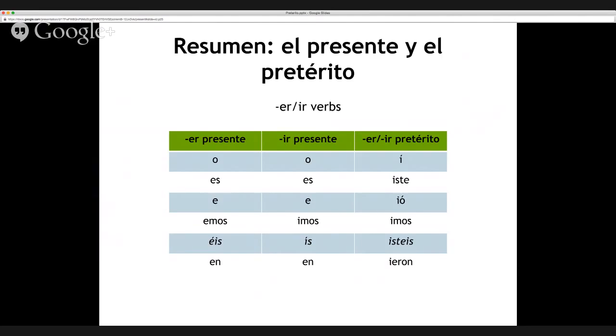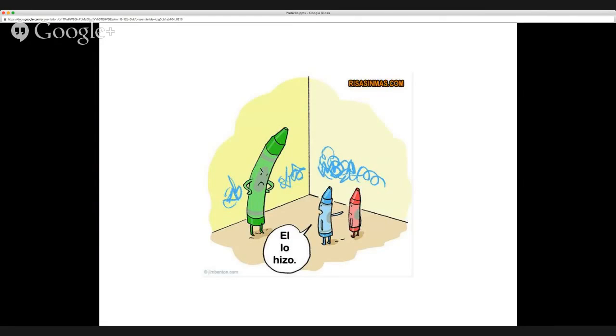Little difference. And they share the same endings in the pretérito, which is nice. Í, iste, ió, imos, isteis, ieron. So, knowing the presente and pretérito endings is going to be key for the rest of the semester. Being able to conjugate any infinitive in presente and pretérito is really the main skill in this course. So I can't stress how important these last two slides are that put everything together for AR, ER, and IR verbs. And then a little bit of fun as we wrap up.